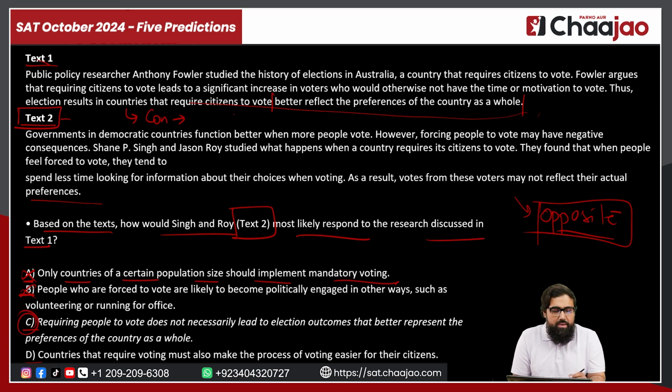If you look at option D, it says countries that require voting must make the process of voting easier for their citizens. So it's not about the difficulty of the process. It's about the type of the process and the result that it will come out with, right? So again, this is not going to be your answer.